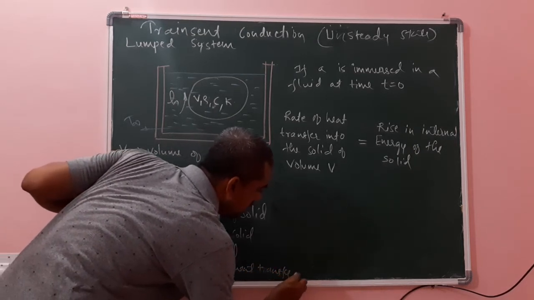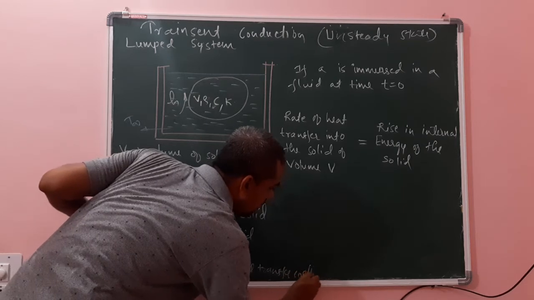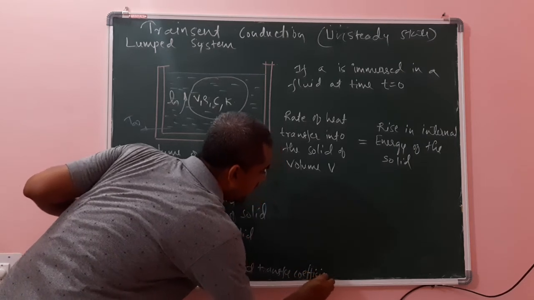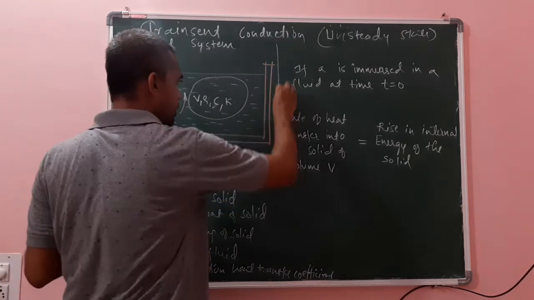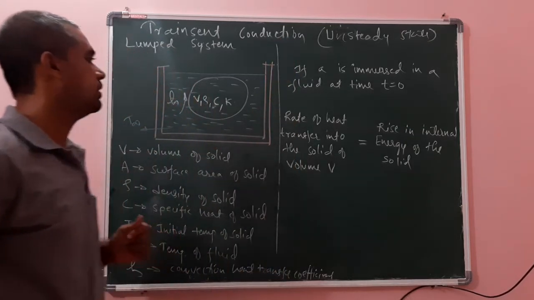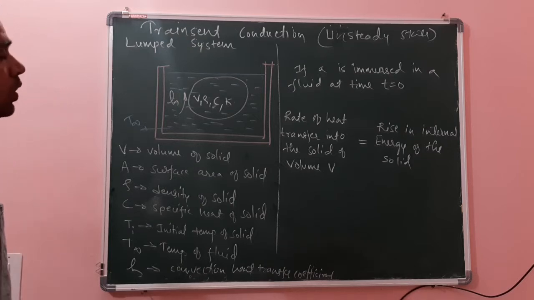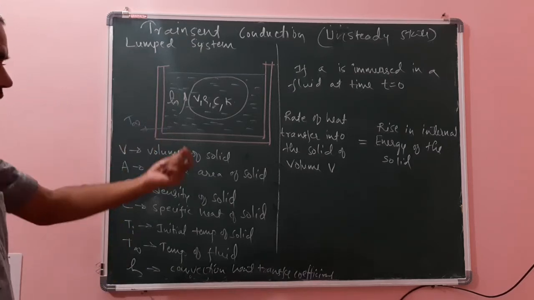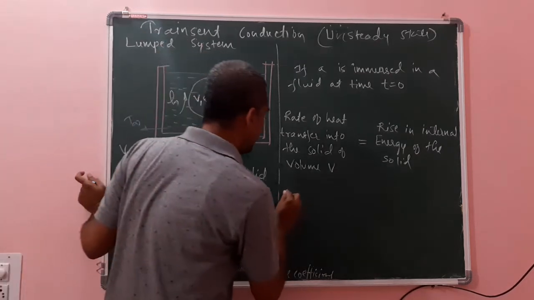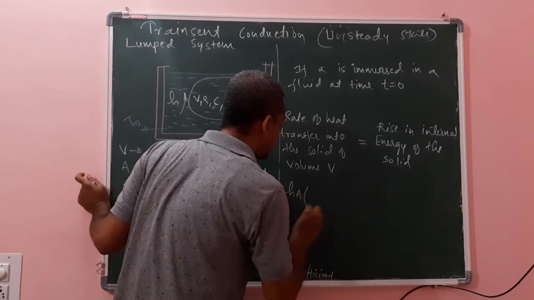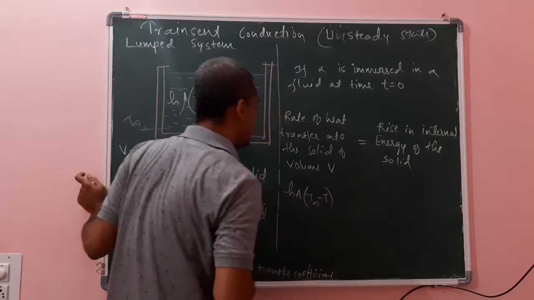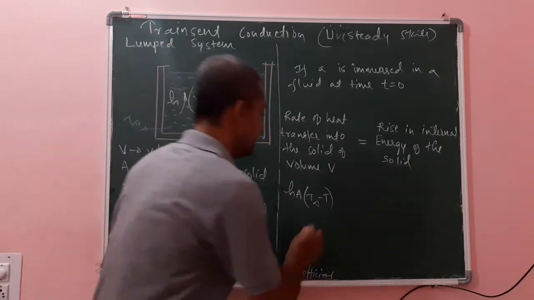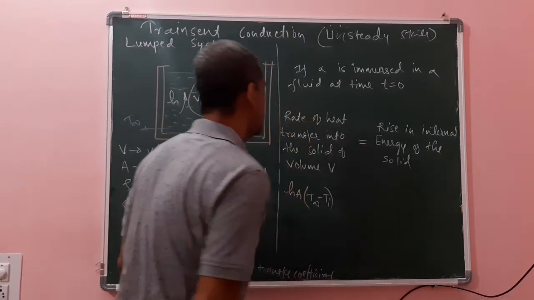Heat transfer coefficient. Let h be the convection heat transfer coefficient. The rate of heat transfer I can write as hA into (T infinity minus T), where the initial temperature is Ti.